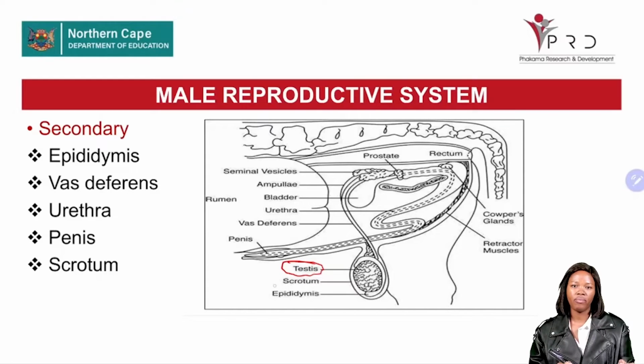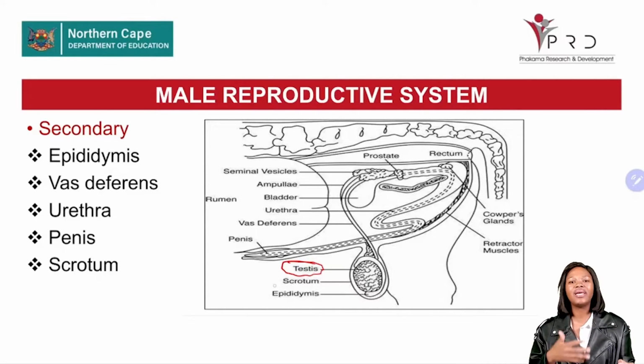Now, apart from having primary organs, you also need to understand that the male reproductive system is made up of secondary organs. We can conclude that secondary organs play an indirect role towards animal reproduction. How so? Because some of these organs contribute to transportation, some to storage, some to maturation.